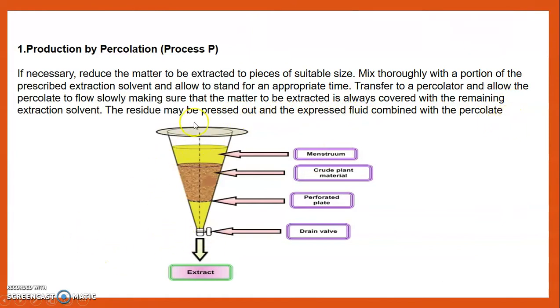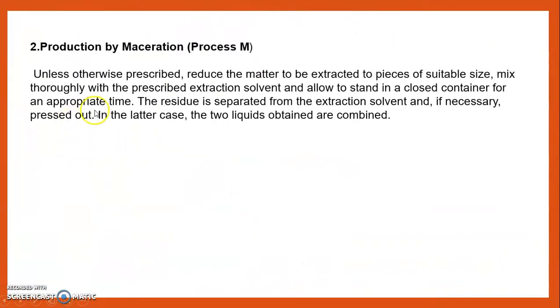This is the diagram which shows the percolation process. This is the menstruum. The crude material will be placed here, then perforated plates and drain valve, and finally from here we collect the extract. Then the second method is production by maceration, which is known as process M.